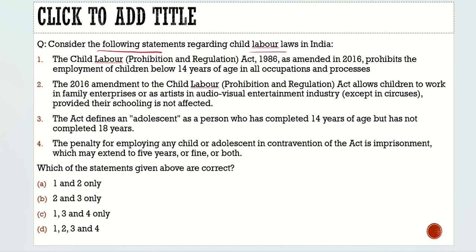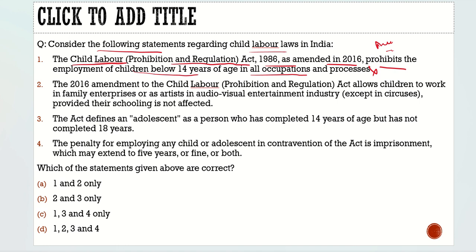First statement: the Child Labor Prohibition and Regulation Act 1986, as amended in 2016, prohibits the employment of children below 14 years of age in all occupations and processes. Is it so? Does it prohibit below 14 years of age in all occupations and processes? No, it does not prohibit. You can work in the audiovisual industry, you can work in the agricultural fields if your family owns them. So the first statement becomes incorrect.